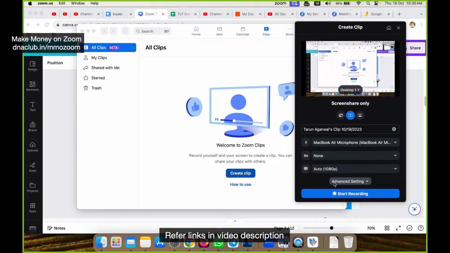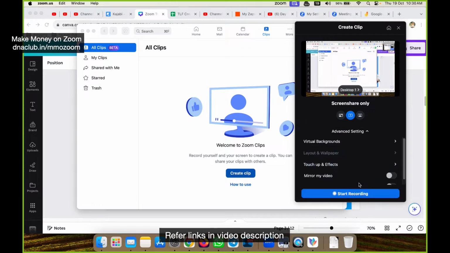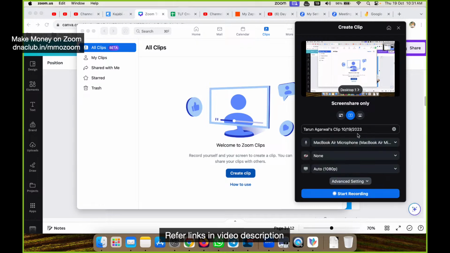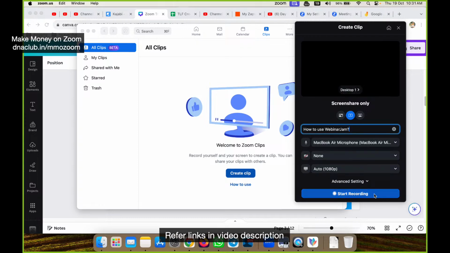Okay, guys, let's click on none. And what will be the format, or you can say quality, of the video? So 1080p. Now if I click on advanced settings, I can also use things like virtual background, touch up, mirror my video, all these things. Okay, these are fine. Now I want to give this a proper name, for example, how to use Webinar Jam. Suppose I want to create a short tutorial on how to use Webinar Jam. Now I will click on start recording.